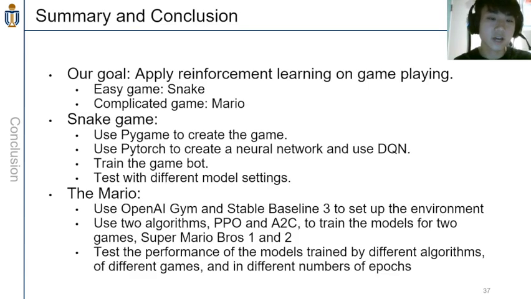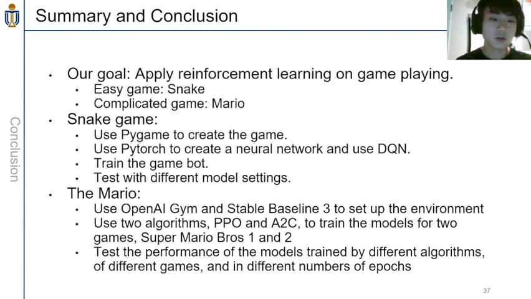Let's summarize what we have done in our project. Our goal in this project is to apply reinforcement learning to game playing. We did an easy game, the snake game, and a more complicated game, the Mario game. For the snake game, we used Pygame to create the game. We used PyTorch to create a neural network and used DQN to train the game bot. And we also tested it with different settings.